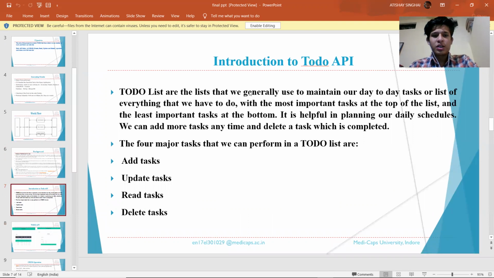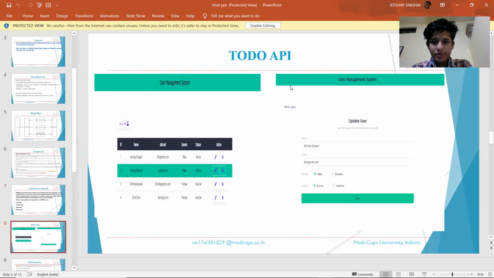And this is the to-do list. As I said, in a to-do list we generally maintain our daily tasks or list everything we want to do, like we prepare an agenda list. So in this operation, we perform add task, update task, read or delete task. This is the app where we enter our entities, and if we want to add a new user, we can click on the add user button, which opens a new page, where we can create a new user, we can read all the users, we can update any user through this edit cursor, and we can delete through the cross button.